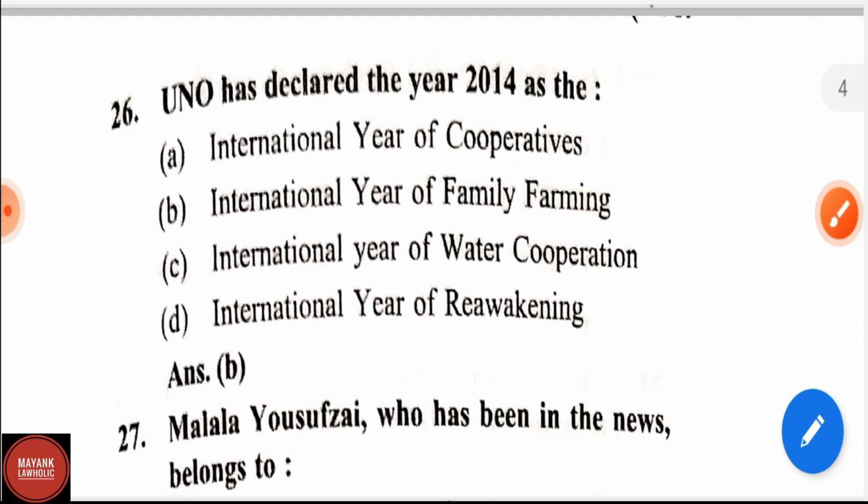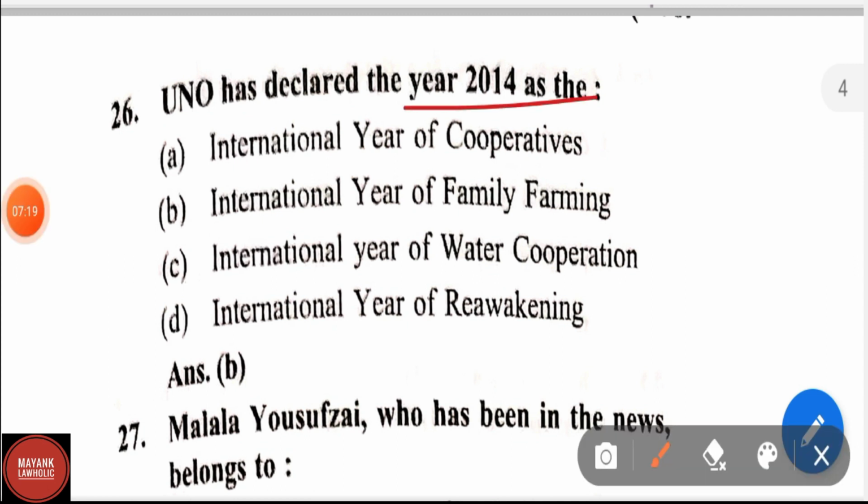Question number 26. UNO has declared the year 2014 as the International Year of Cooperatives, International Year of Family Farming, International Year of Water Cooperation, International Year of Reawakening. Correct answer is International Year of Family Farming.